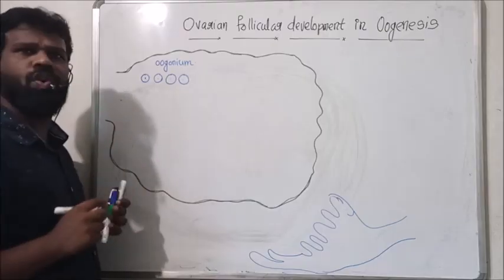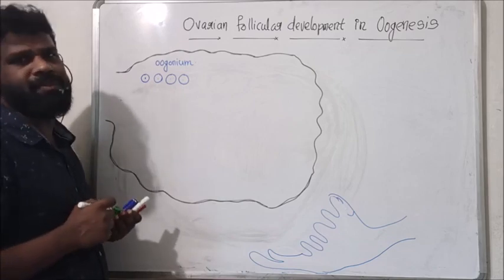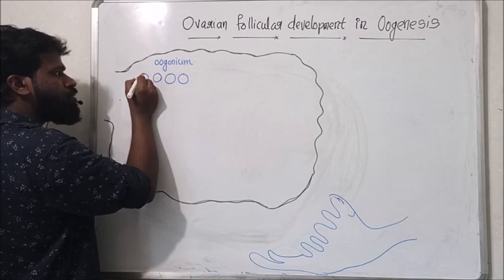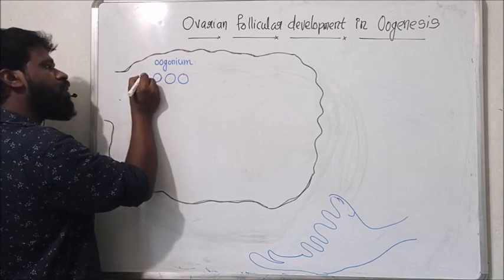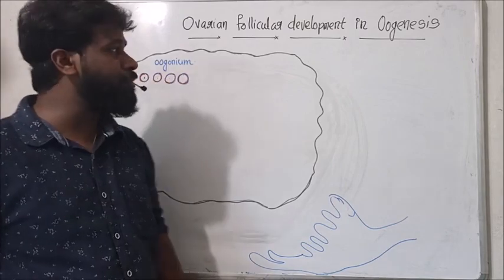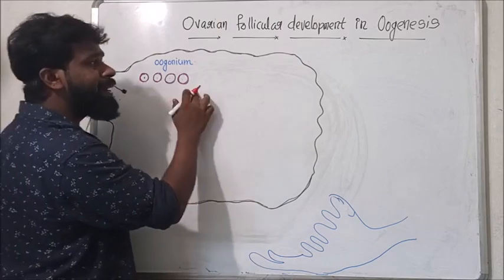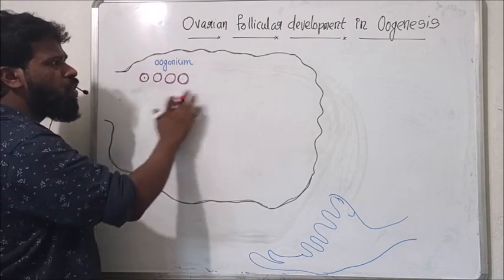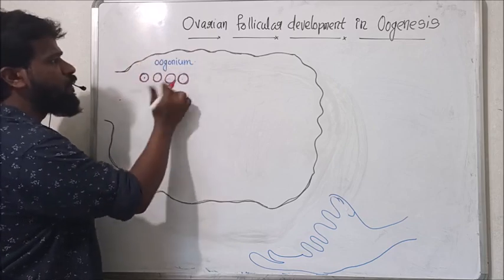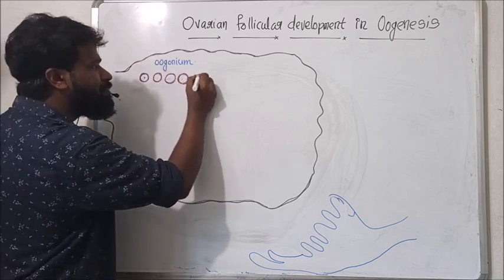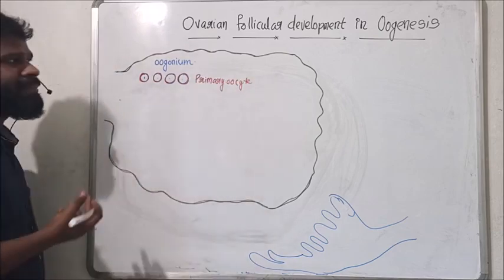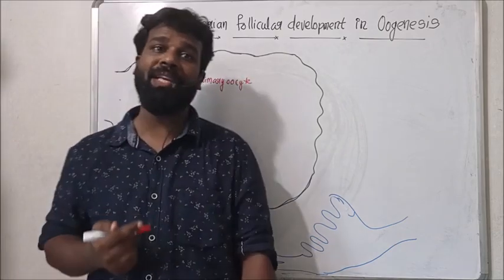Each of these oogonial cells now undergoes growth and forms primary oocyte. See here, all the oogonium formed by mitosis undergo growth and form millions of primary oocytes. Millions of such primary oocytes are formed in the embryonic ovary.